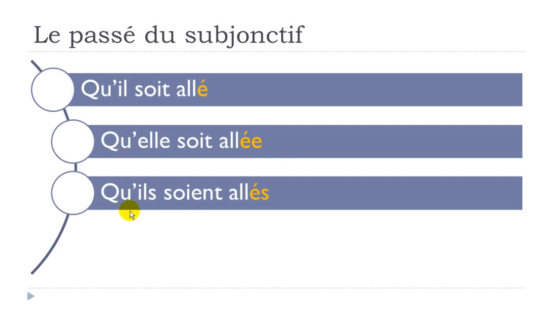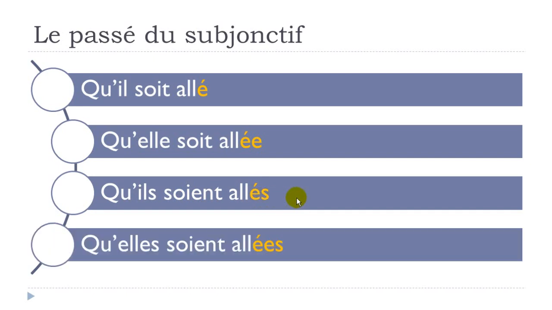If you've got the plural, like here, il at the plural form, so soit, and then aller, well, you should put the mark of the plural at the end of your participe passé, and s is the mark of the plural. And last but not least, if you've got, like here, the feminine plural, remember to put at the end of your participe passé first the mark of the feminine, so e, then the mark of the plural, s.